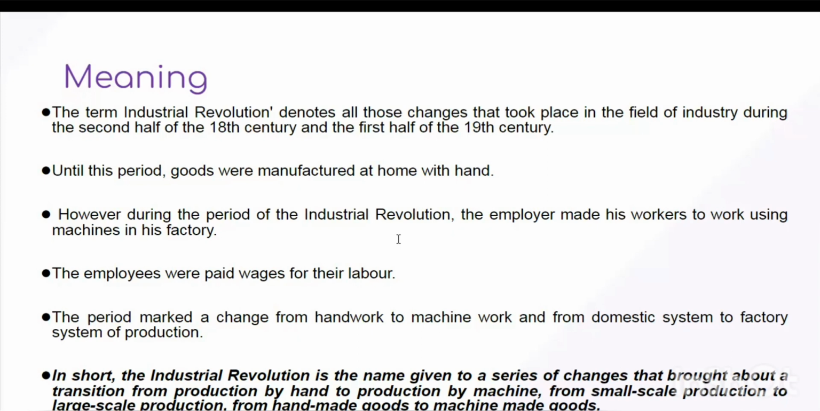Any doubt in the meaning? Any issues? Okay, fine. We'll proceed ahead.